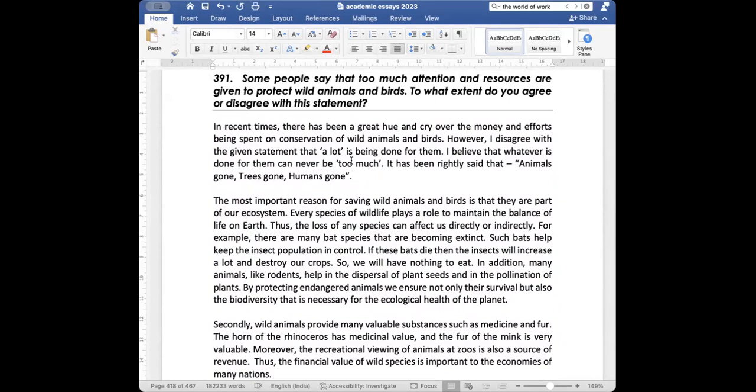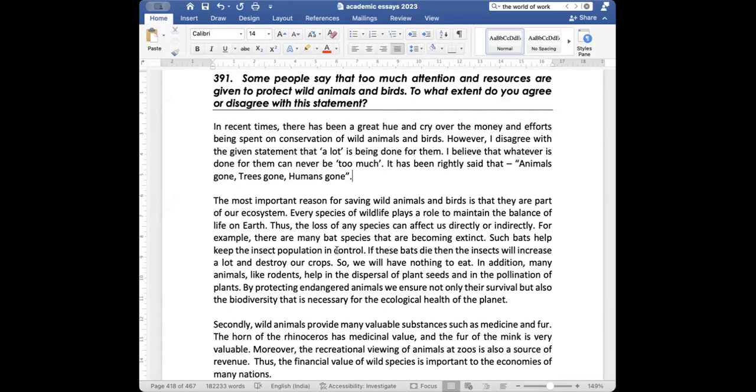In recent times, there has been a great hue and cry over the money and efforts being spent on conservation of wild animals and birds. However, I disagree with the given statement that a lot is being done for them. I believe that whatever is done for them can never be too much. It has been rightly said that animals gone, trees gone, humans gone. The most important reason for saving wild animals and birds is that they are part of our ecosystem. Every species of wildlife plays a role to maintain the balance of life on Earth. Thus, the loss of any species can affect us directly or indirectly.